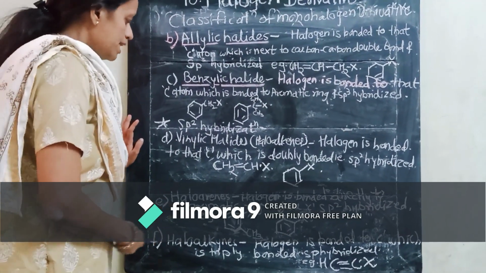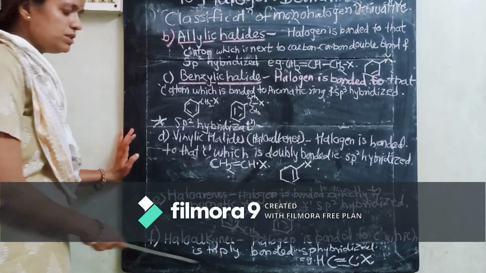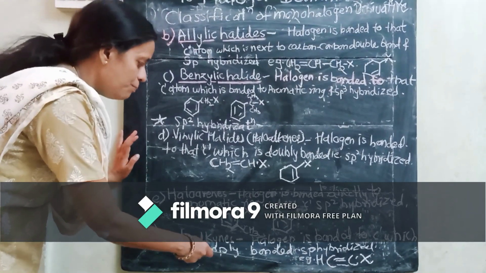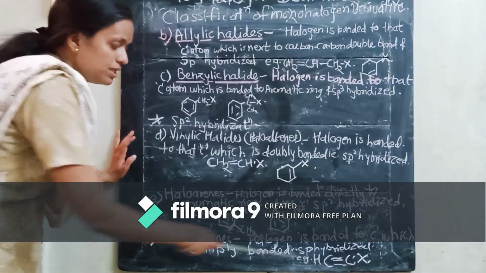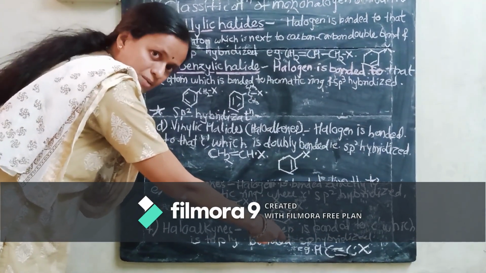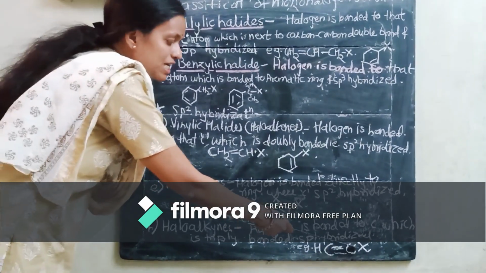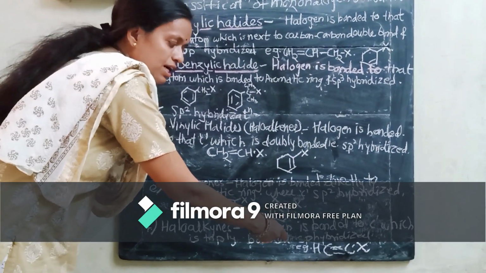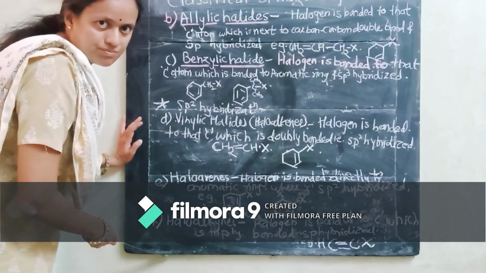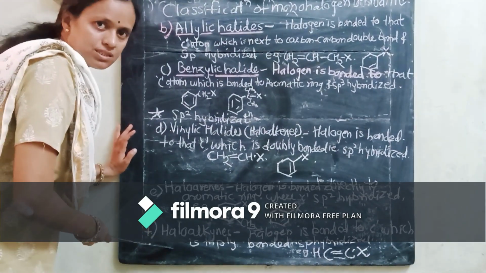Okay. Now the last class we are going to study is based upon the sp hybridized carbon atom. See here the example for haloalkynes. Here the halogen atom is bonded to that carbon atom which is triply bonded. So definitely here the carbon atom is an sp hybridized carbon atom. Understood? Got all the classes? Okay.